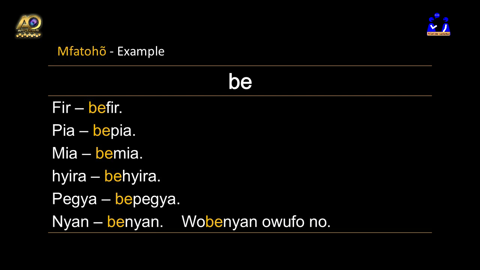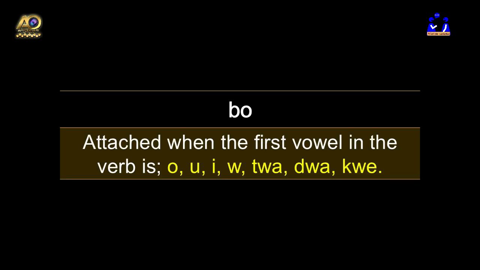That takes us to the next future tense prefix in Fante, that is bo. Bo is attached when the first vowel in the verb is o, u, e, and we. Also, you can have cha, ga, and kwi when the verb begins with these. Let's have some examples here in this table.